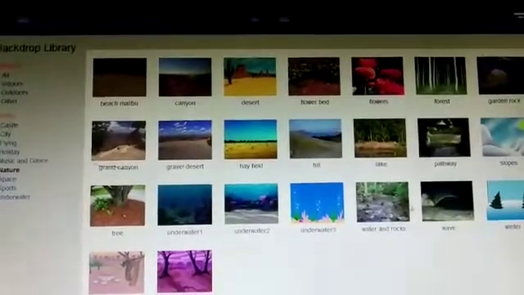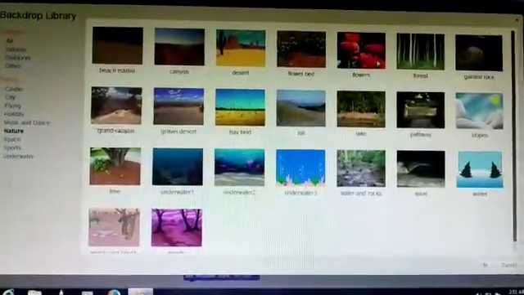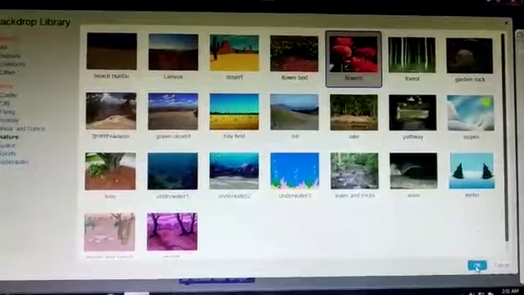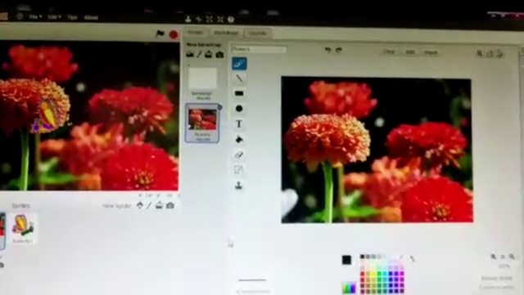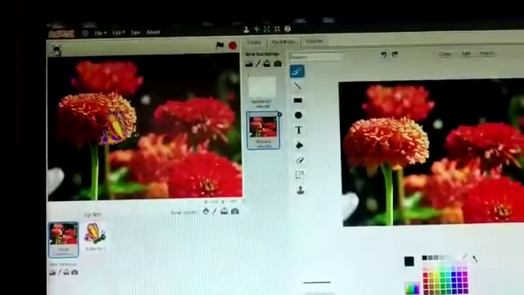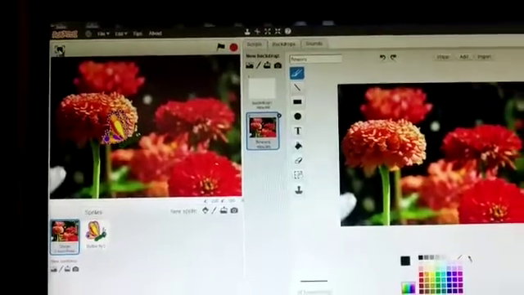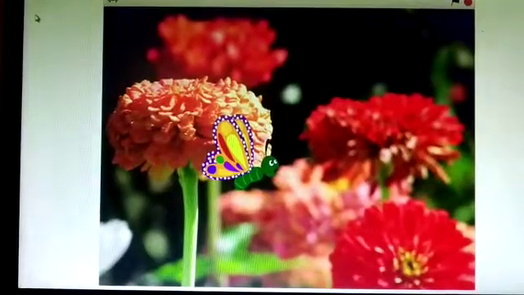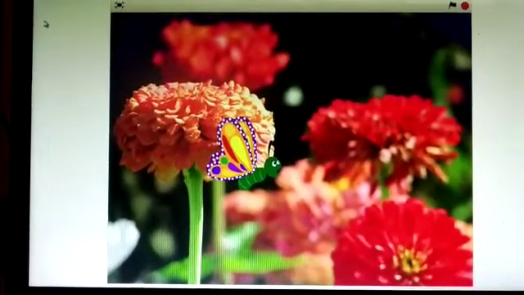Flower, you all are watching now. Flower. Then click on OK. You may see this butterfly is on the page. If you want to see this, then you have to click on this option. Click here. Now you may see this butterfly in the garden with flowers.